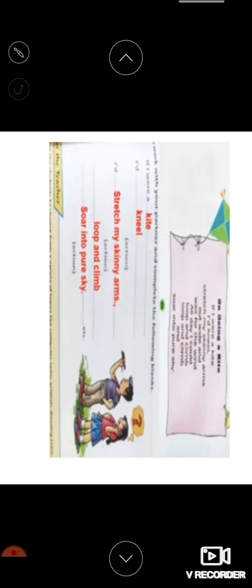Okay, so we have a small poem over there. Work with a partner. Read the following poem written by Anurag of class 5. On being a kite. If I were a kite, I would kneel, stretch my skinny arms out wide and wait for the wind. All day I could loop and climb and soar into pure sky. So what? Now you are going to write your own poem, right, children? If I were a kite, I would kneel.